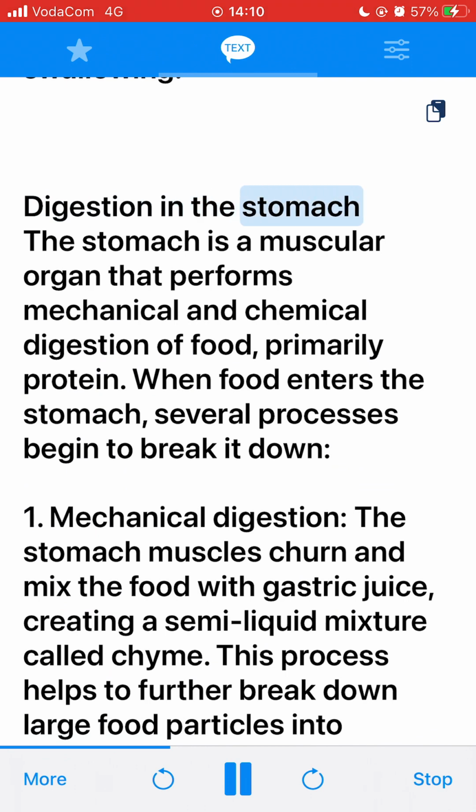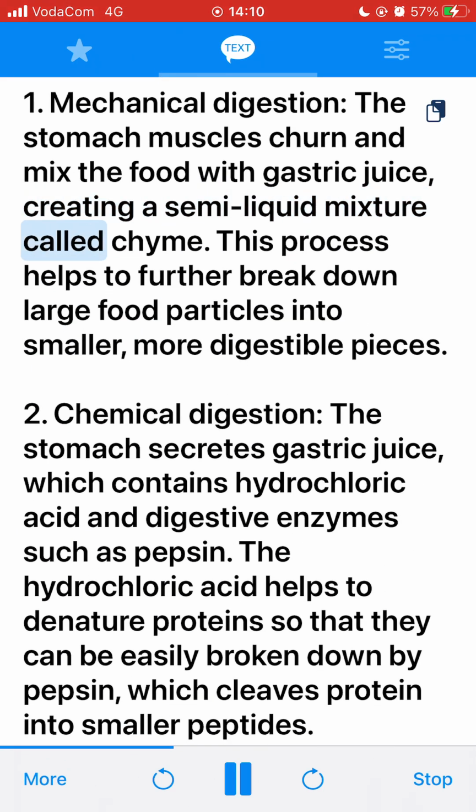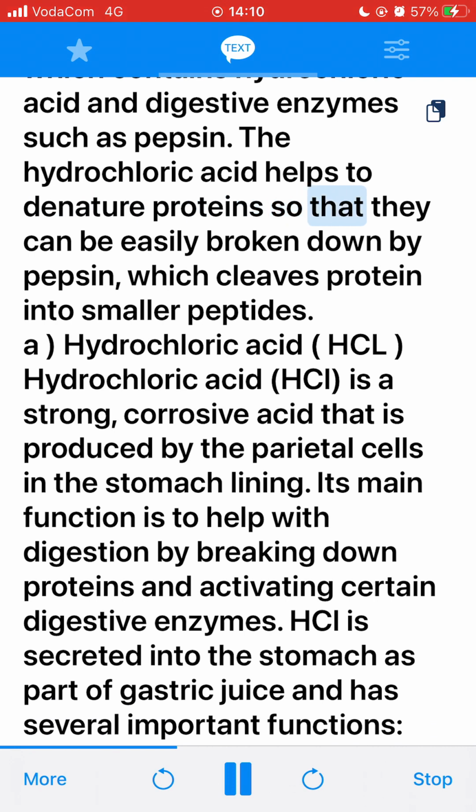Digestion in the stomach. The stomach is a muscular organ that performs mechanical and chemical digestion of food, primarily protein. When food enters the stomach, several processes begin to break it down. 1. Mechanical digestion. The stomach muscles churn and mix the food with gastric juice, creating a semi-liquid mixture called chyme. This process helps to further break down large food particles into smaller, more digestible pieces. 2. Chemical digestion. The stomach secretes gastric juice, which contains hydrochloric acid and digestive enzymes such as pepsin. The hydrochloric acid helps to denature proteins so that they can be easily broken down by pepsin, which cleaves protein into smaller peptides.